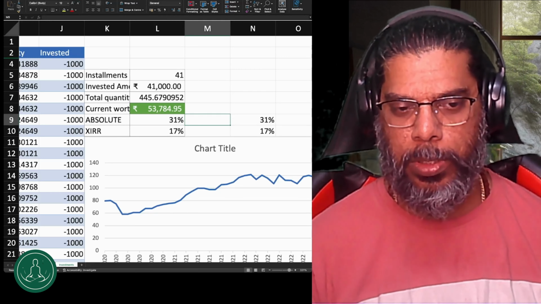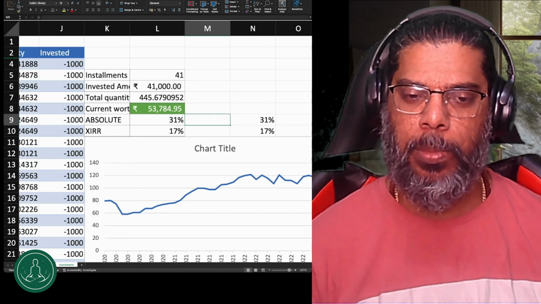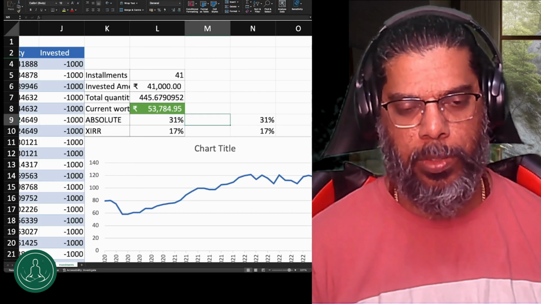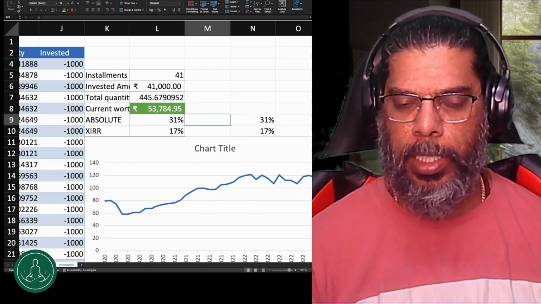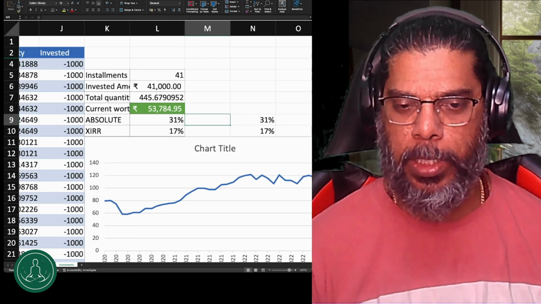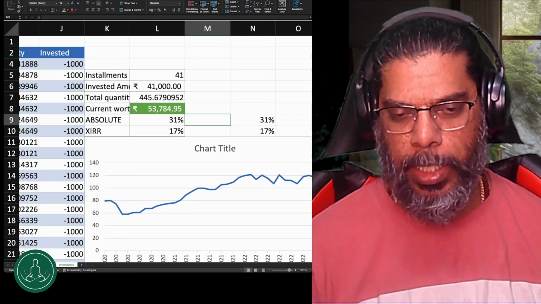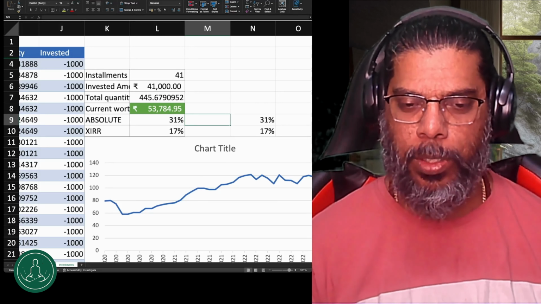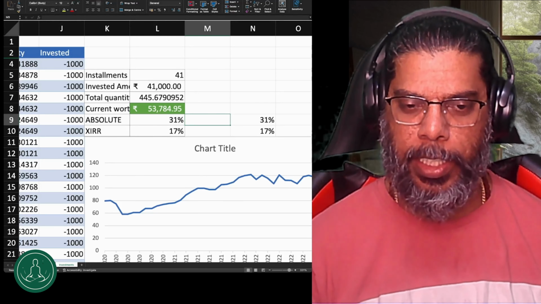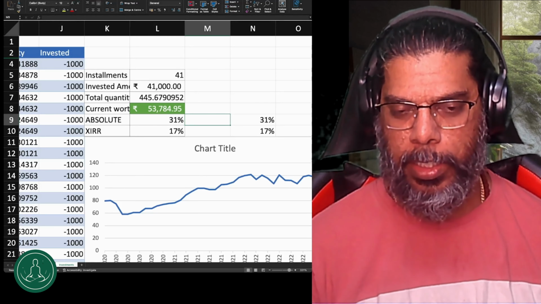But choosing your mutual fund is important. Don't just blindly put your money in any mutual fund. Find out the returns, check the past history, and then invest. This is your money, your hard-earned money. Please don't blindly trust anyone. I hope you understand, and I hope this has given you a clear idea of how to calculate the IRR returns. Thank you.